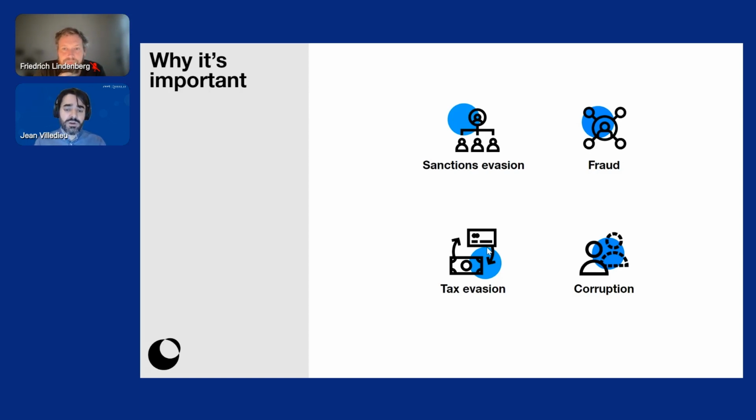In tax evasion, you may be interested in finding out about offshore assets of taxpayers within your country. And in corruption, you may be dealing with politicians that have assets, control organizations outside of their country, and use that to receive money. So there's a lot of reasons why it's important to be able to leverage both internal but also external data to identify potential risks.